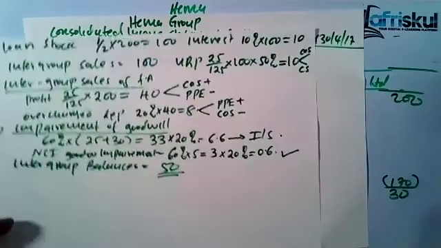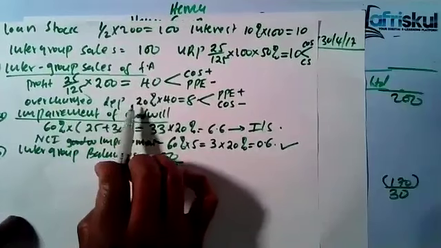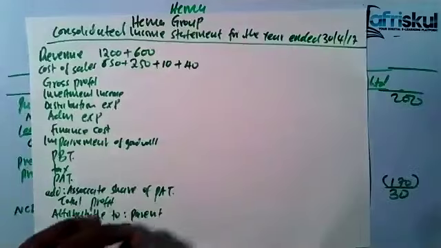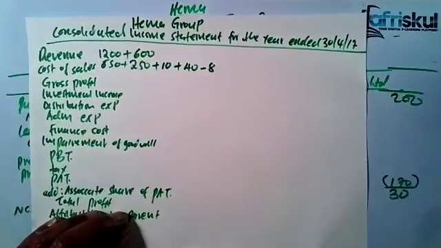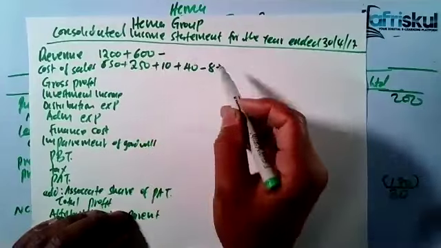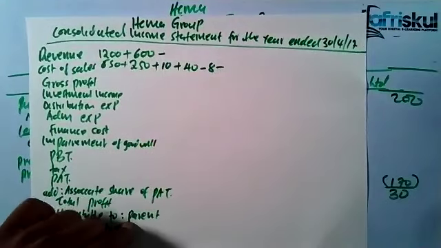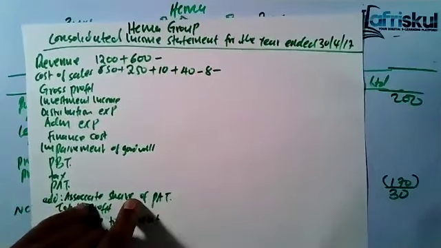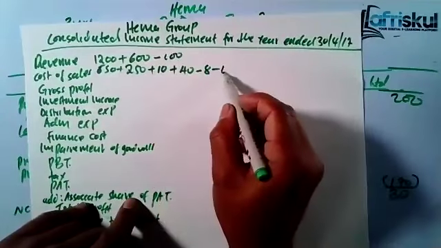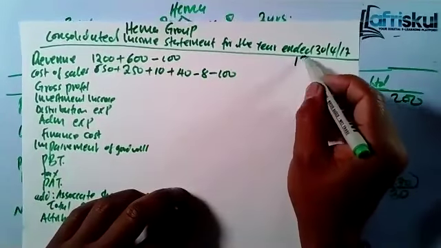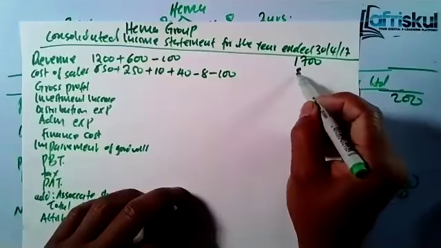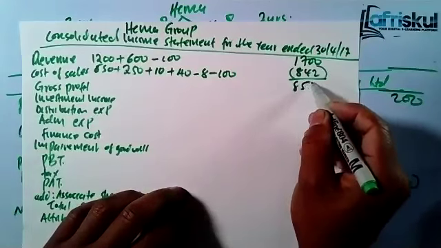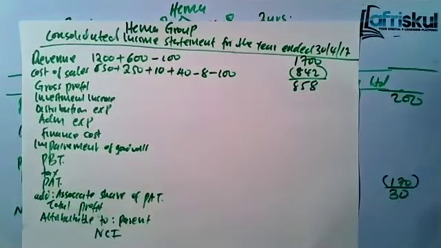Then you also say that for the overcharged depreciation of 20% added to PPE, you eliminate from the cost of sales. So that means you less 8. This was the overcharged depreciation. Another thing, we say that for the intergroup sales, you eliminate them in full from both revenue and cost of sales. And the intergroup sales was 100 million. Eliminate that. So this one will have 17. The other one will have 842. So that means the gross profit will be 858.